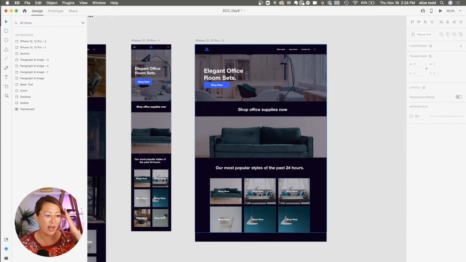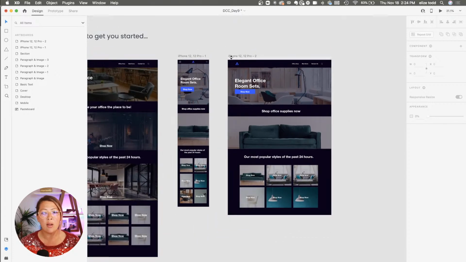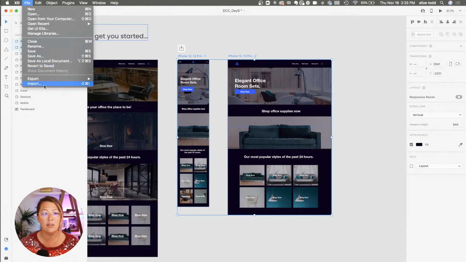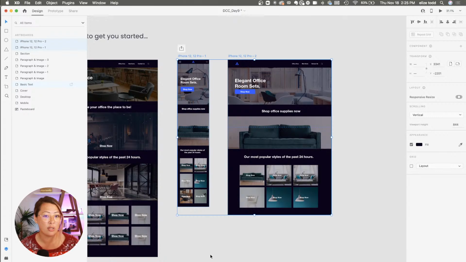Okay, so finally, we are going to want to share designs. And for this design, you probably are just going to want to share the images. You can select the artboards that you want to export. You can go to File, Export, Selected to download those images.